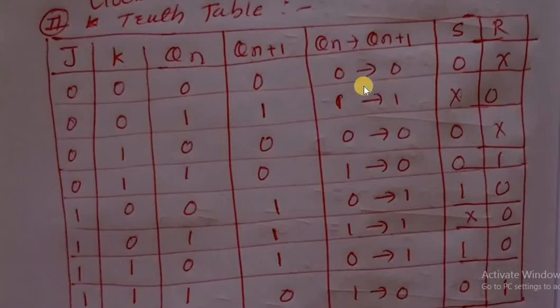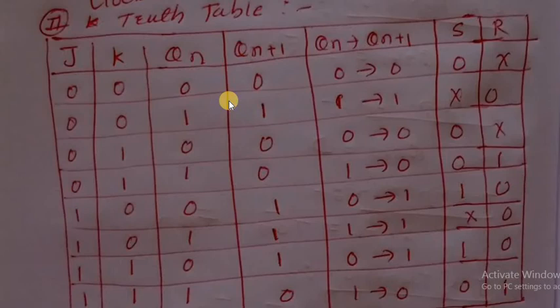Then what will we do? The third step is our K-map step. The first step is just the generalized model, the second step is the truth table, the third step is the K-map, by using which we get the logical expressions, and the fourth step is the actual conversion model. See here we have this truth table. Now we can find, by using the K-map, the expression for S and the expression for R.